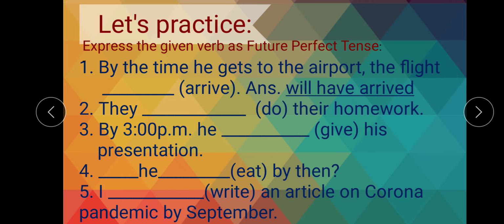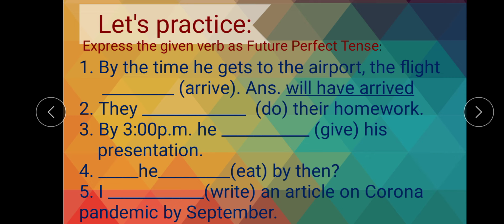Now students, practice is always the best way to perfect something. So here we will practice what we have learned so far. This is for you also. For the first one I will tell you how to do it, and then you will do the rest on your own. What we have to do is express the given verb in future perfect tense. The verb in the bracket is given, and you have to express these verbs in future perfect tense.